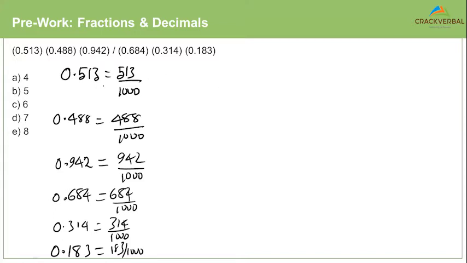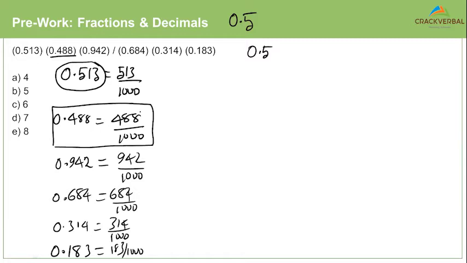Now, if I had to round this off, if I have to approximate this, 0.513, a lot of you would round it off to 0.5, right? There's nothing wrong with that. So 0.5. 0.488, some of you will be confused with 0.488. Should I round it off to 0.5? Should I round it off to 0.4? That is where this method will help you. 488, as you understand, is closer to 500. It is much farther away from 400, right? So therefore, you can approximate 0.488 to be 0.5.